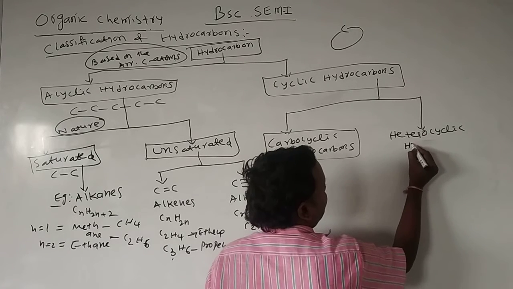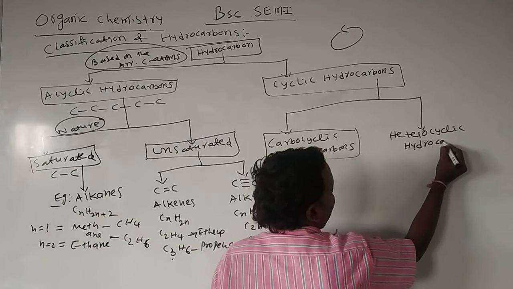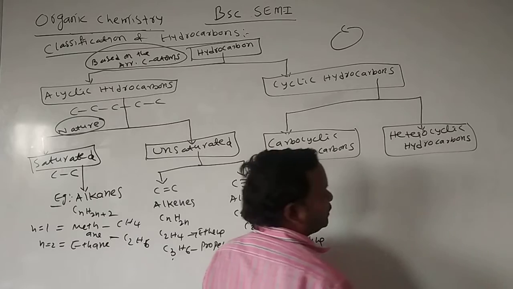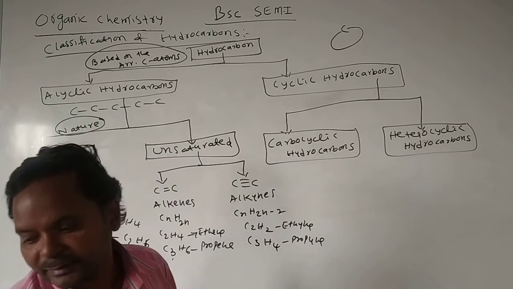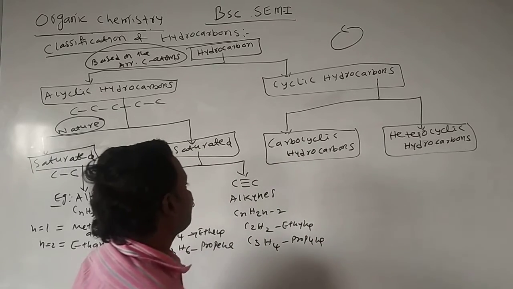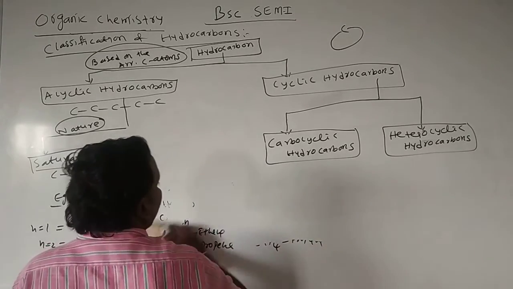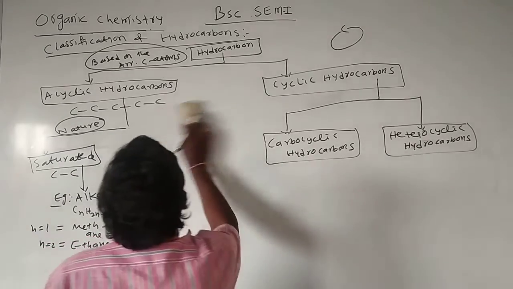First we'll see carbocyclic. After that we'll move into the heterocyclic.